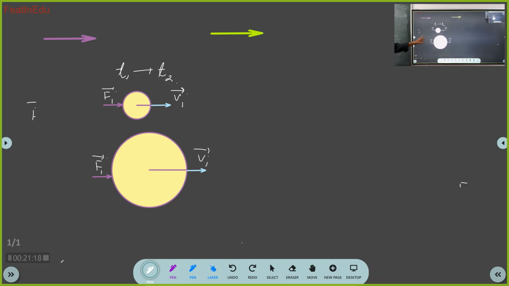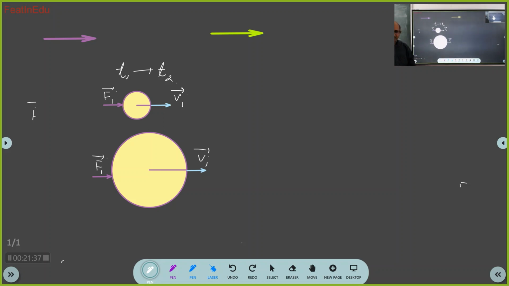Okay. So I am attaching the same. Both conditions are the same. See, what is the state of motion of this, and what is the state of motion of this? Both are same. Right? And from T1 to T2, I am applying the force F1. So what happens from T1 to T2? Both the bodies accelerate.